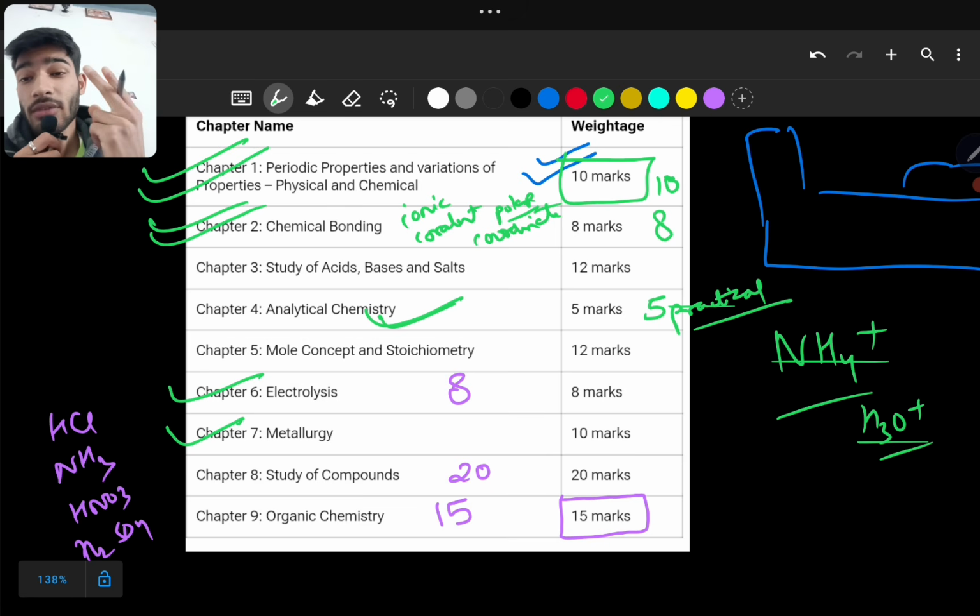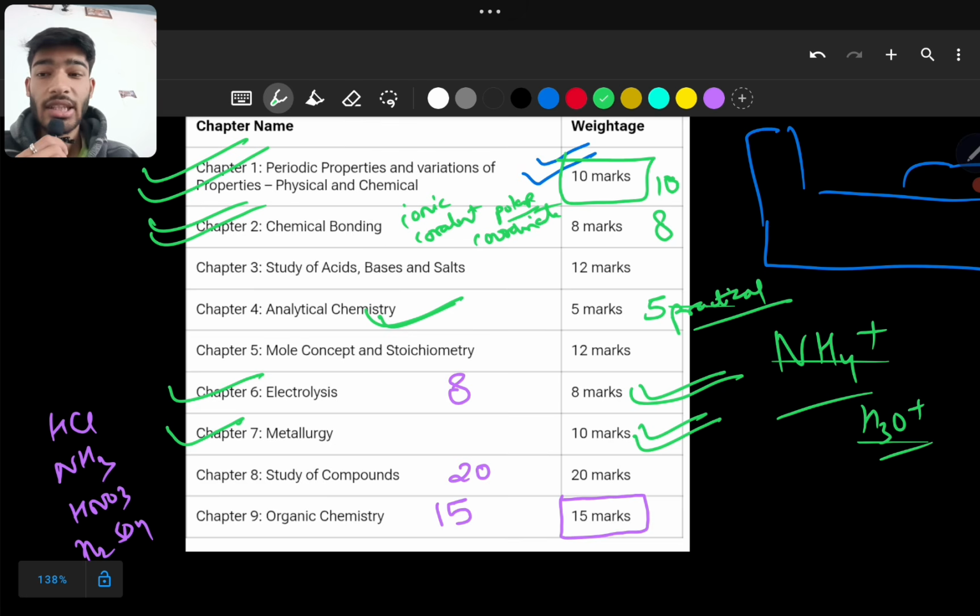There are two types of copper sulfate electrolysis: first, where the cathodes are copper cathodes only, and second, where the cathodes are made up of some other material like graphite. So these are very, very important. You need to study electrolysis, and along with it you need to study metallurgy. In that you have to study alloys. Please study alloys like bronze, brass, aluminum, and stainless steel. Please study these 4 alloys. They are very, very important.